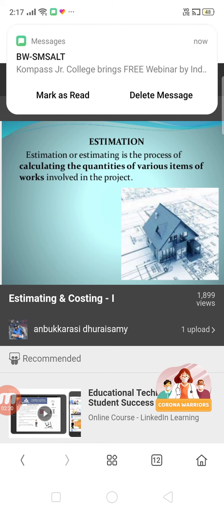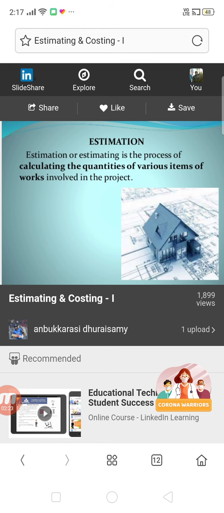How can I calculate the quantity of an estimate? Let us say I am going for the calculation of excavation. How will I calculate the quantity of excavation? Obviously I need dimensions. So what are the dimensions? Length, breadth, and depth. L is length in meters, B is breadth in meters, D is depth in meters.